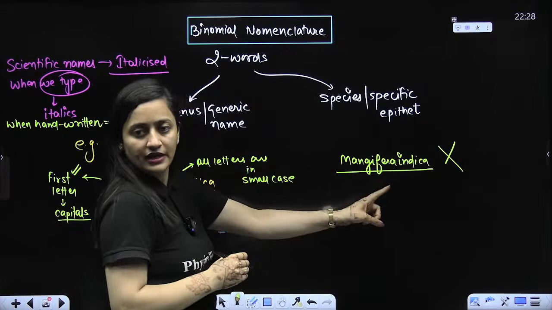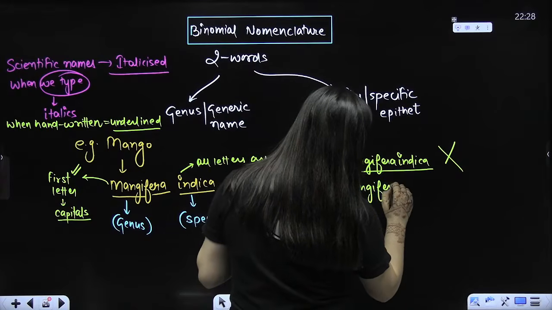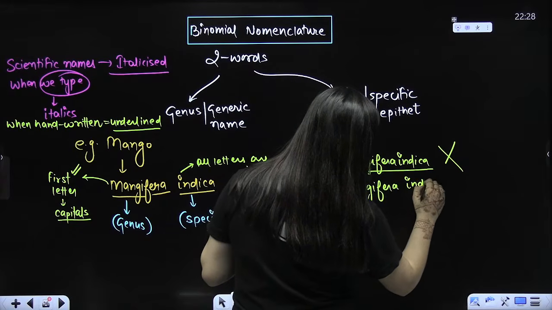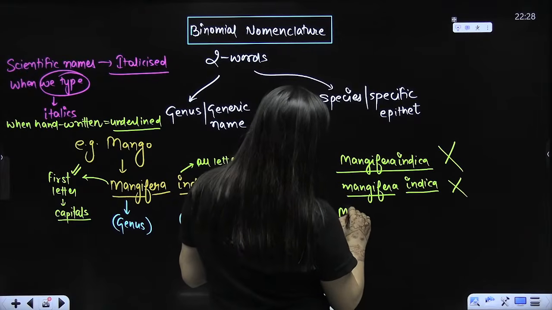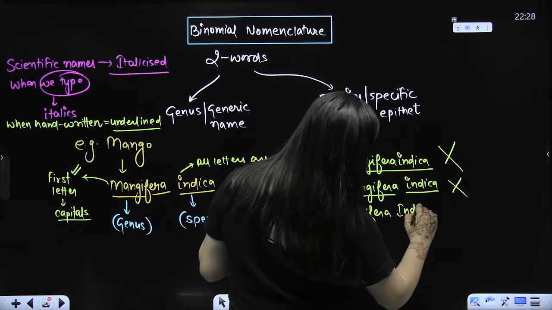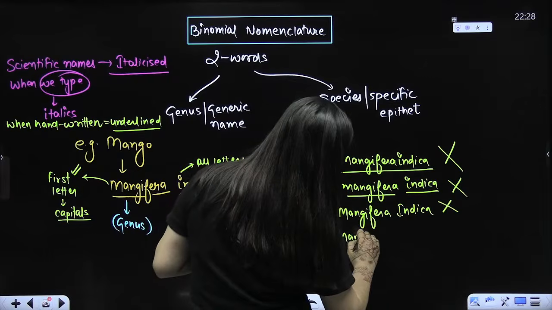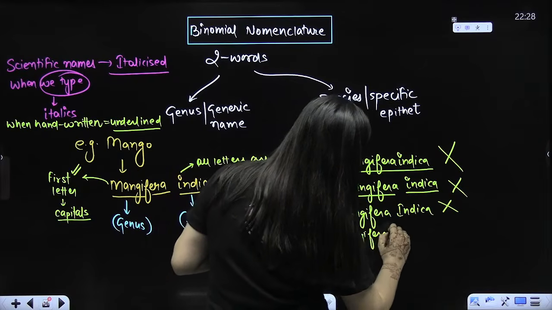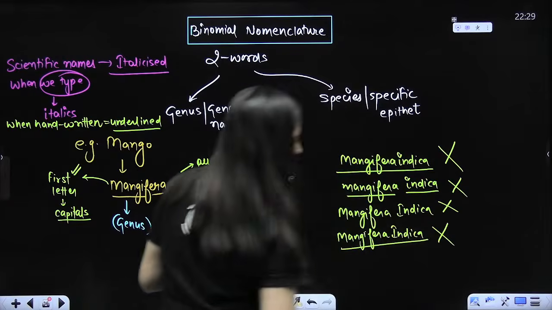If they are separately underlined in the wrong way, that is also incorrect. If you are writing Mangifera and then indica without underlining when handwritten, it is incorrect. And when underlining, if there is one line, that is also incorrect.